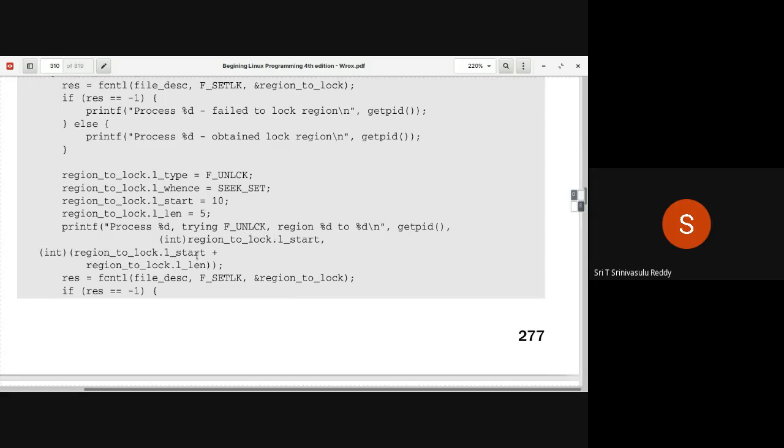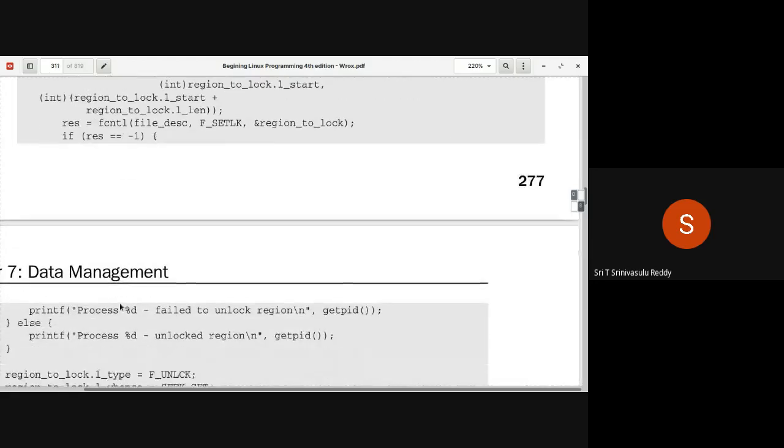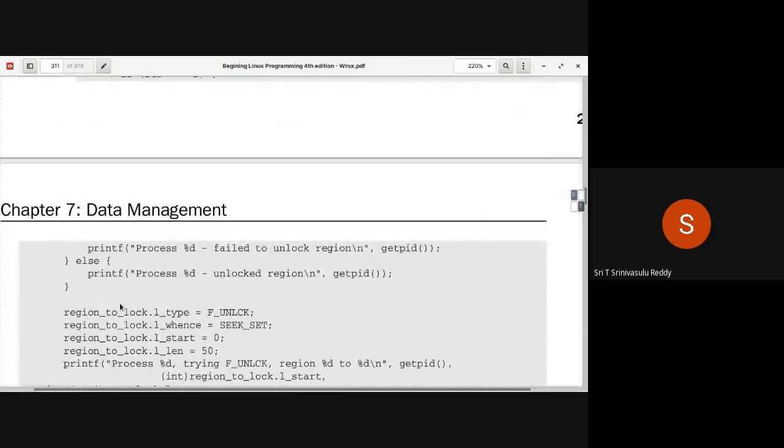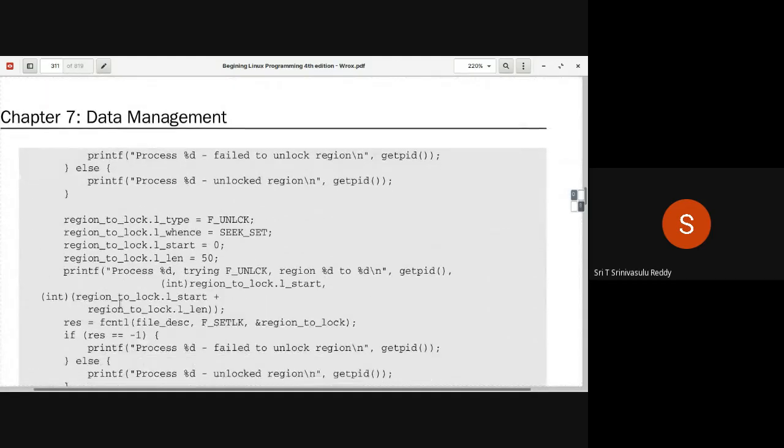So again display all the message. File control, descriptor, F_SETLK, and then the region to this. If res is -1, do all that, and so on. There is more initialization of the structure than the actual logic. There is hardly any big logic here. But there is some concept you are trying to understand. What if multiple programs try to apply the lock? What will happen? That's what we are actually trying to understand. Fail to unlock or successful in unlocking, whatever.